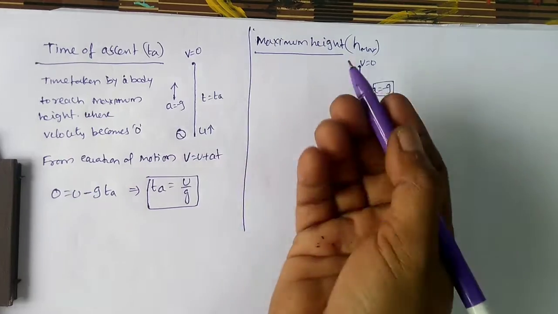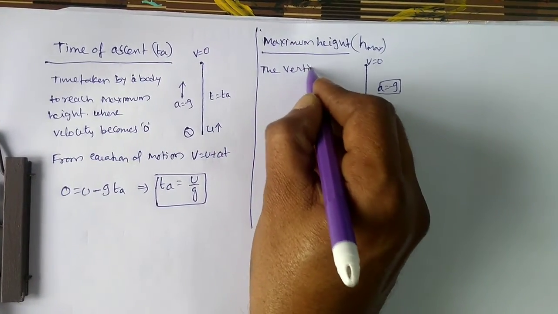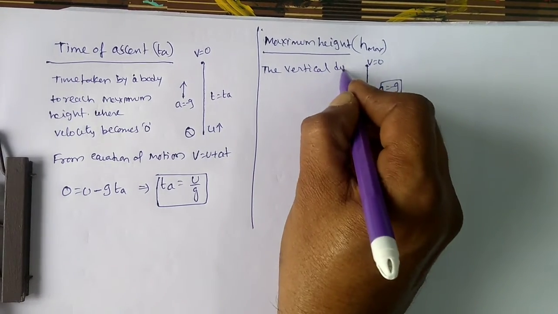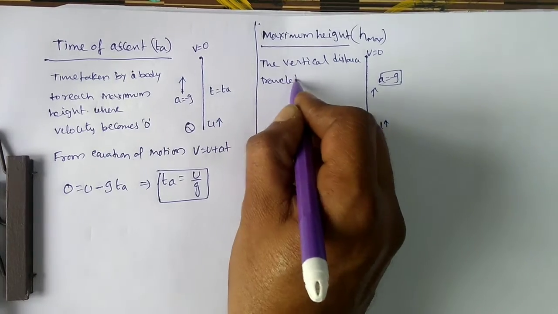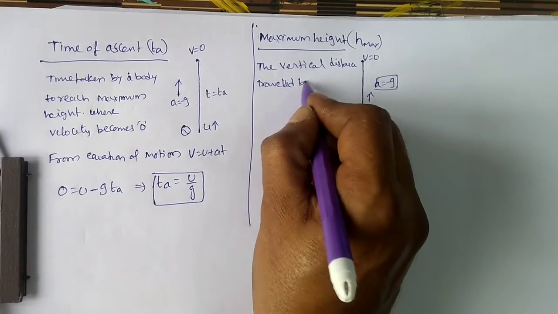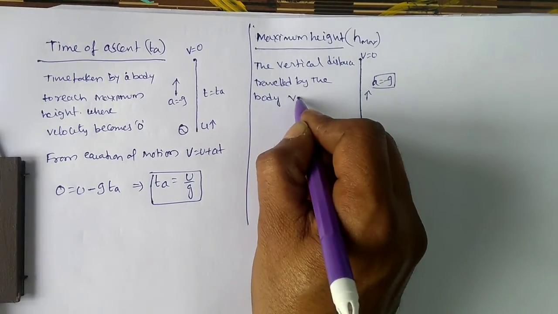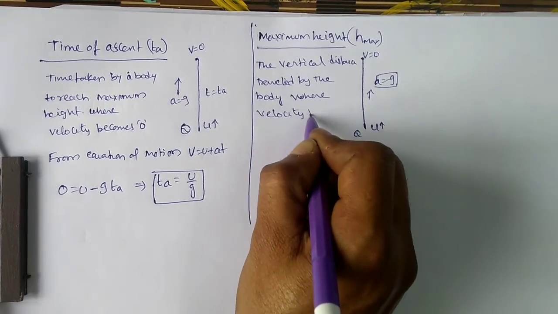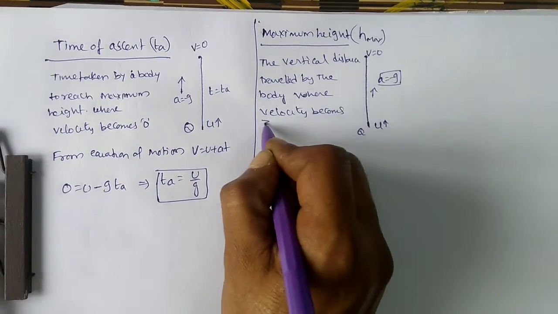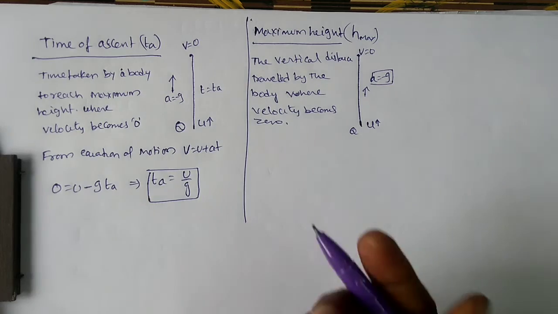So how can we define that? How can you give the definition? The vertical distance, we better use vertical distance, traveled by the body where velocity becomes 0. The vertical distance traveled by the body where velocity becomes 0 is called maximum height, you can say.